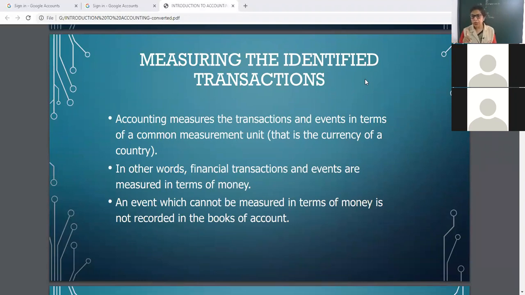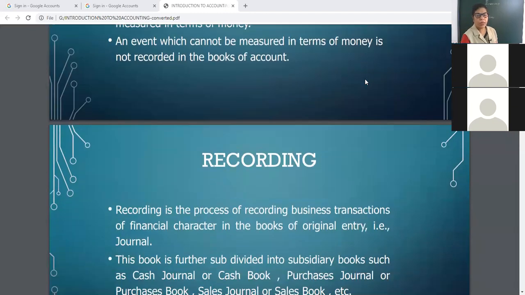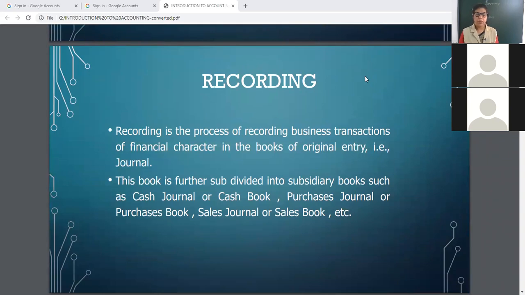See, in books, we cannot write quantity, quality. We should write the actual amount in terms of money. Okay, then recording.